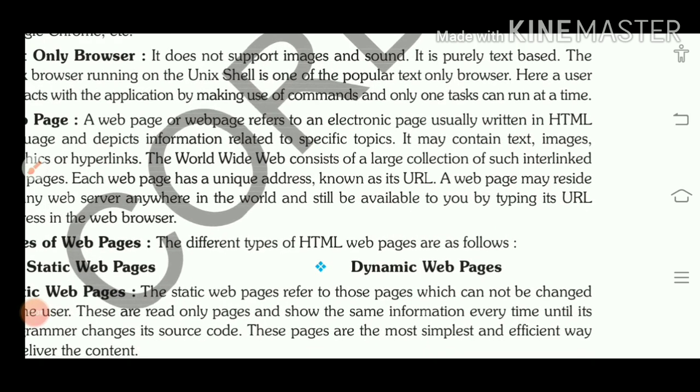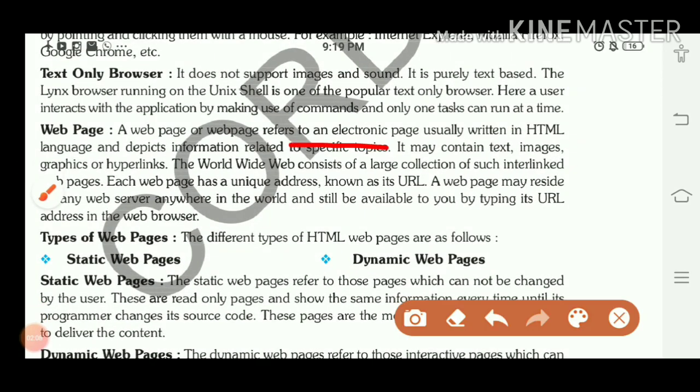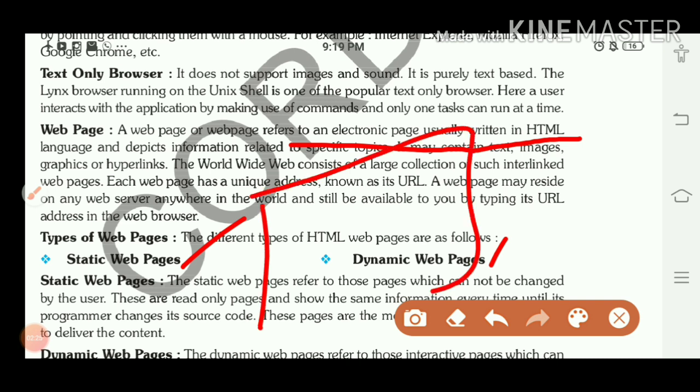Then we discussed web page. What is a web page? Web page is an internet page, or we can say an electronic page, that is generally written in HTML. These web pages are of two types, static page and dynamic page. Static page means it will display the same result to all users. If I open it, it will show me the same result. When you write facebook.com, it will show you the user ID and password. That one is the static page. It will be the same for all of us, so its content is common for all.